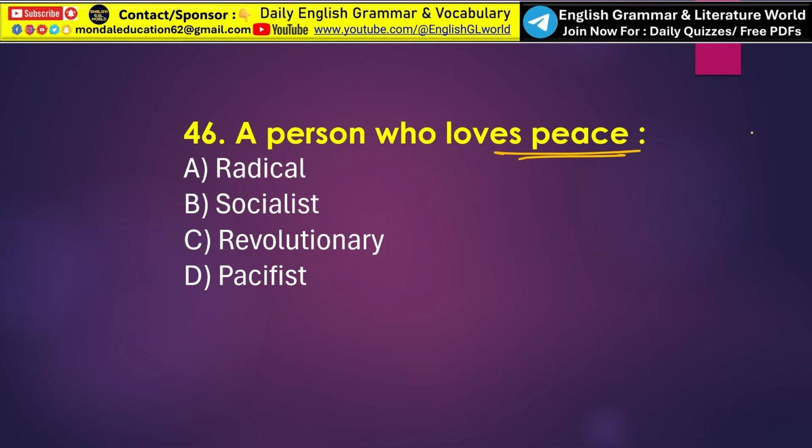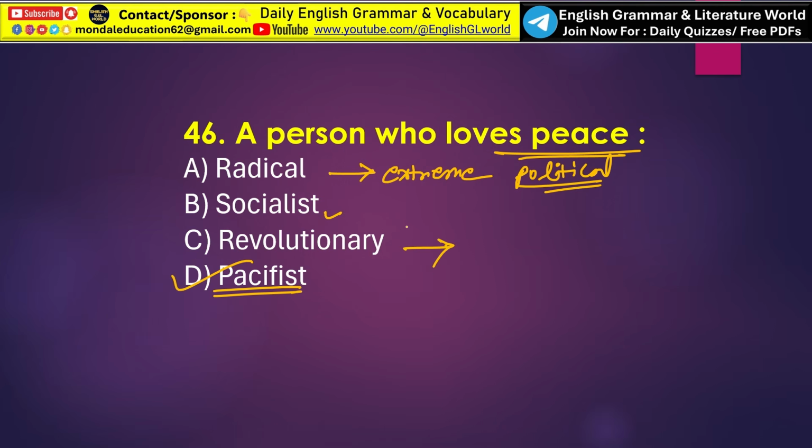Next, a person who loves peace. So here the correct one word substitution is option D, that is called pacifist. So a pacifist is a person who believes in peace and opposes violence, war and fighting. Understand? What is radical? So radical is a person who supports extreme political or social changes. That is called radical. Socialist is a person who believes in social ownership and economic equality. Okay, and revolutionary generally means a person who supports or participates in revolution. That is called revolutionary.